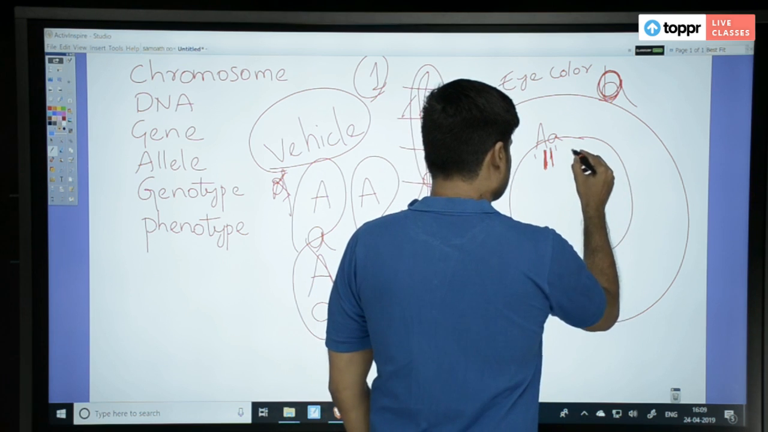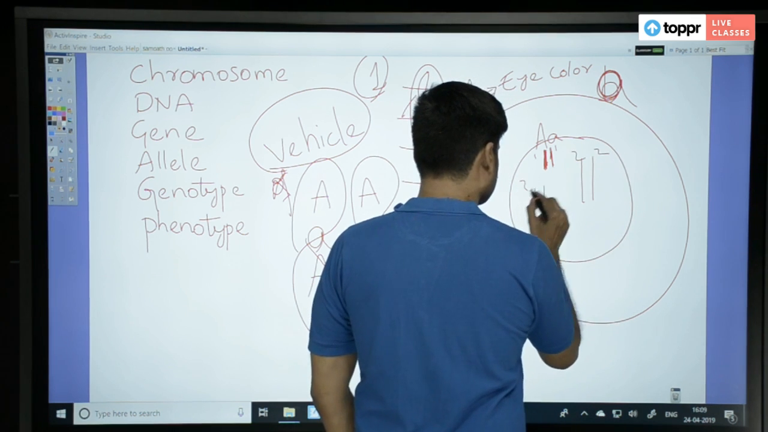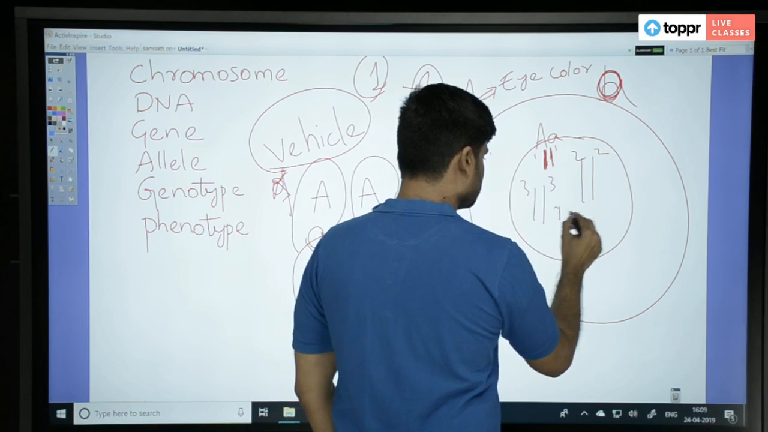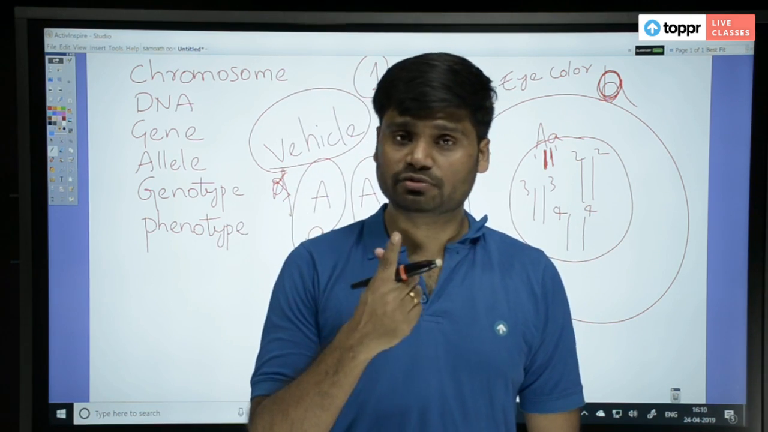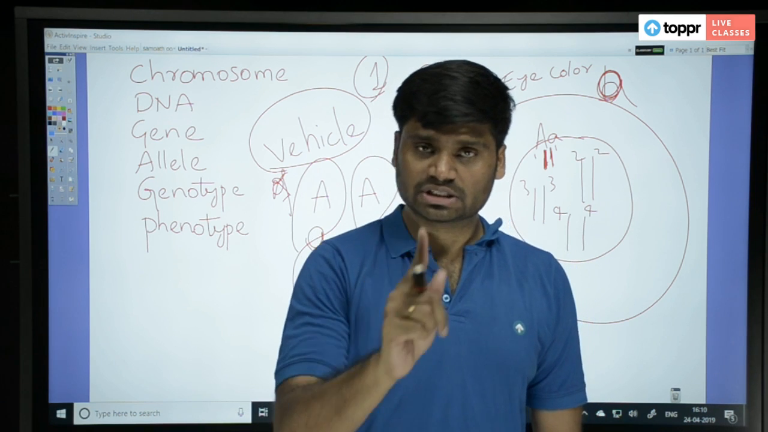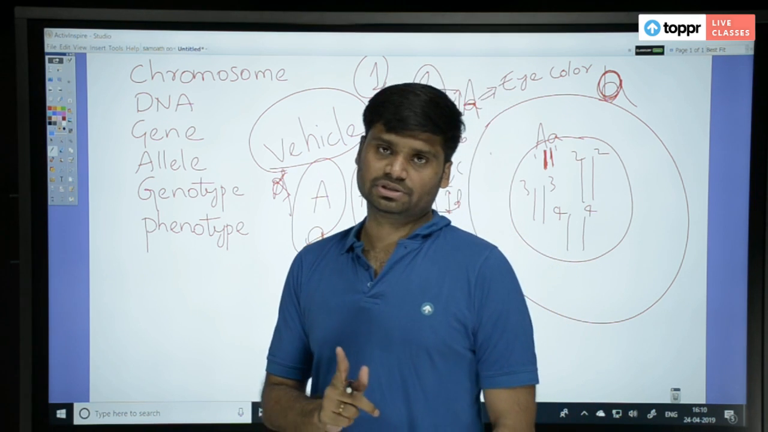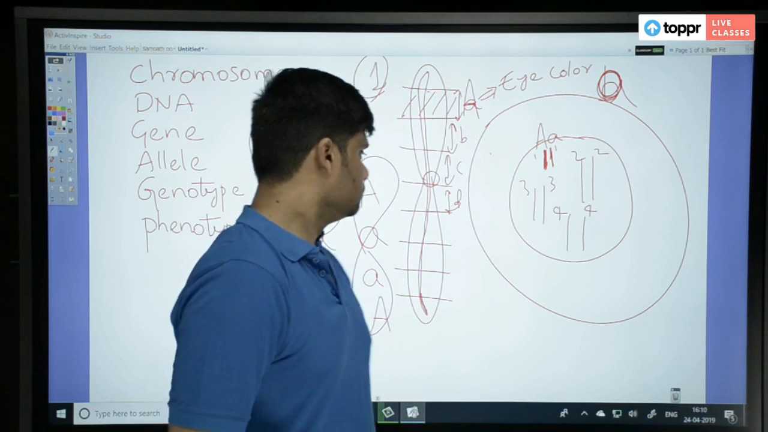Second chromosome, let us say. Third chromosome. Fourth chromosome. Like this up to 23. Okay, we have 23 types of chromosomes. Total 46 chromosomes. Number is 46. Types are 23.